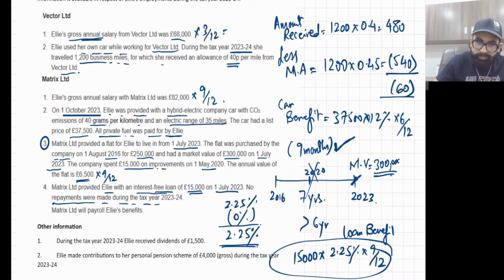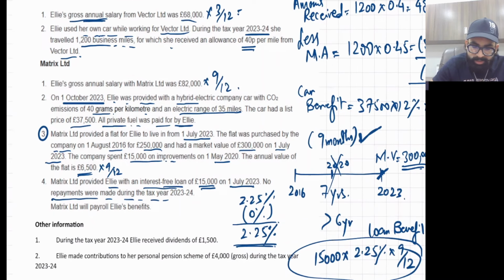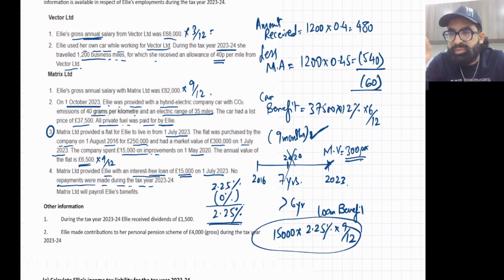Now, the last line is very important. Matrix Limited will payroll LE's benefits. Benefits means non-cash benefits. For non-cash benefits, you have two options, available since the last few years. The first option is the P11D form. If you go for the P11D form, you have to pay taxes at the end of the fiscal year. All the non-cash benefits will be accounted for at the end of the fiscal year.